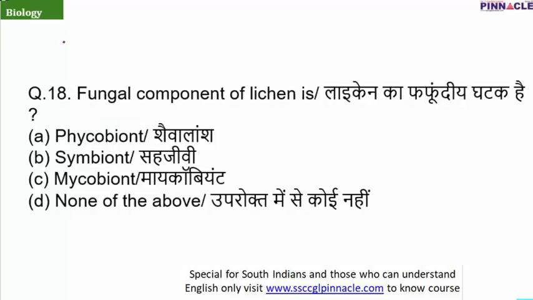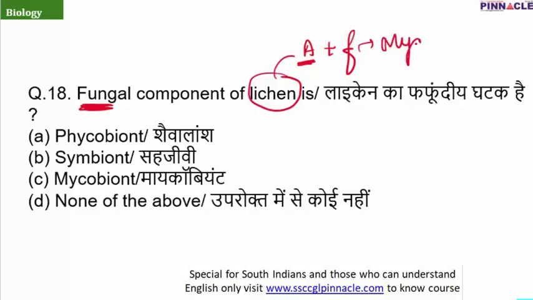Now question number 18, the fungal component of the lichen is. Here the scientific term for the fungal component is asked. So lichen, we all know, is composed of algae and fungi. Algae is known as phycobiont and fungi is known as mycobiont. Myco is a term which is used for fungi itself. So the correct answer is option C, that is mycobiont.